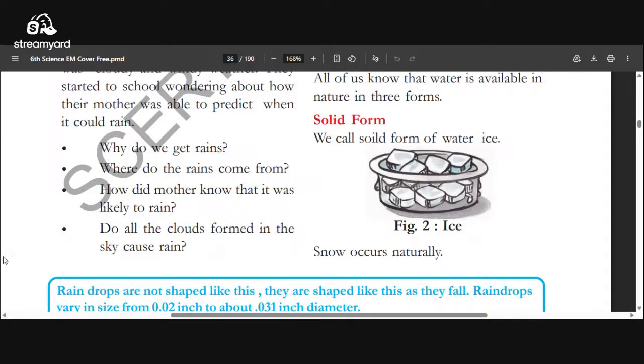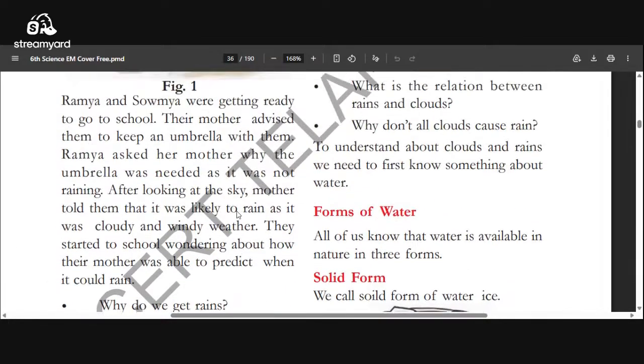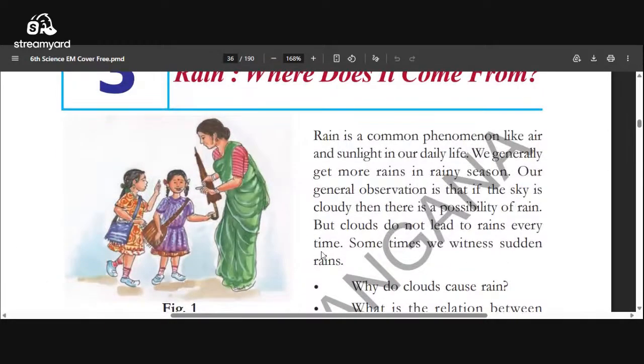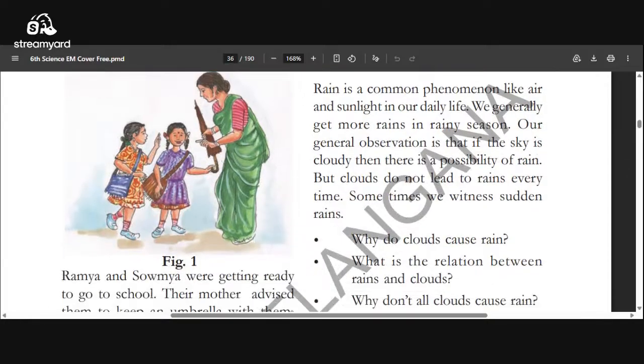All clouds may not cause rain, but the rain we get comes from the clouds itself. Remember, there is some difference. Every day we can see some clouds in the sky, but all those clouds may not change into rain. But when we get rain, no doubt that water came from the clouds itself. Some clouds, when they form a layer,